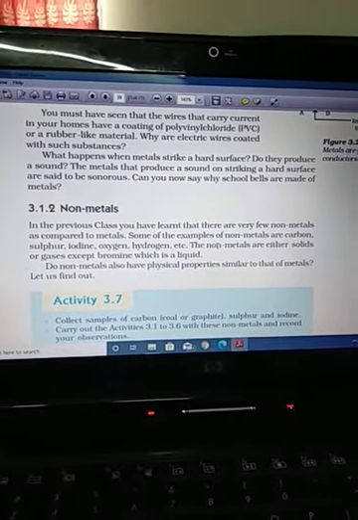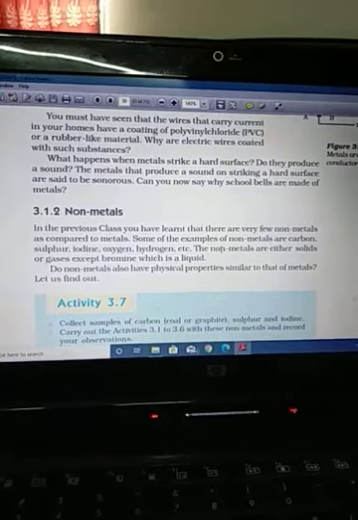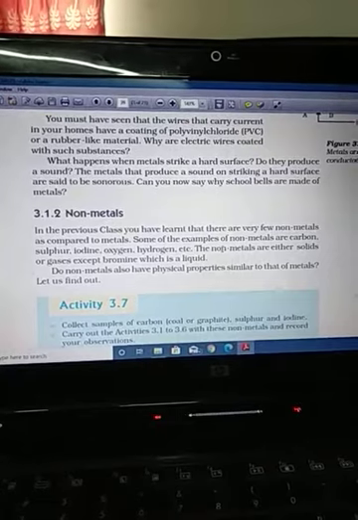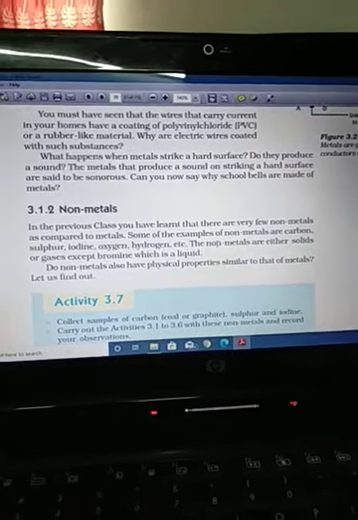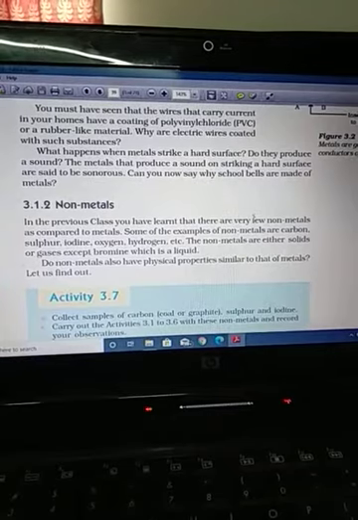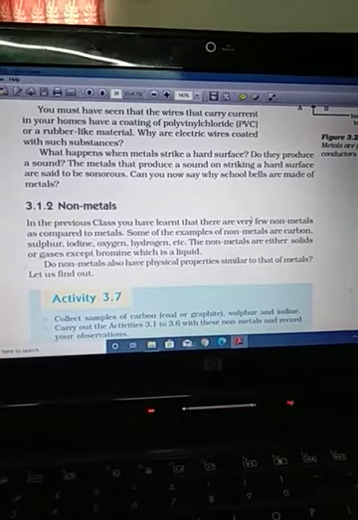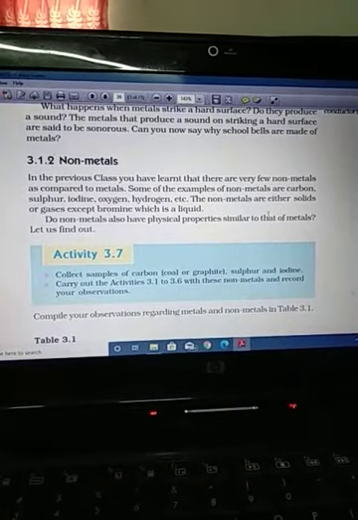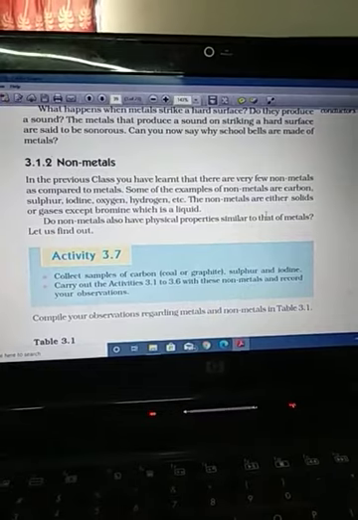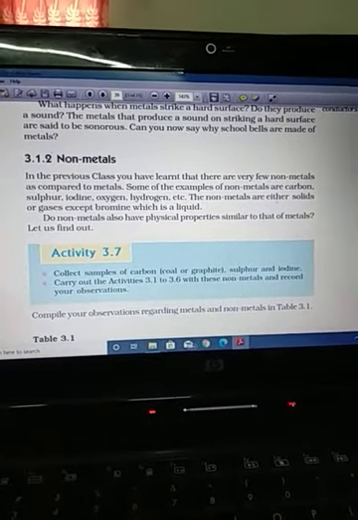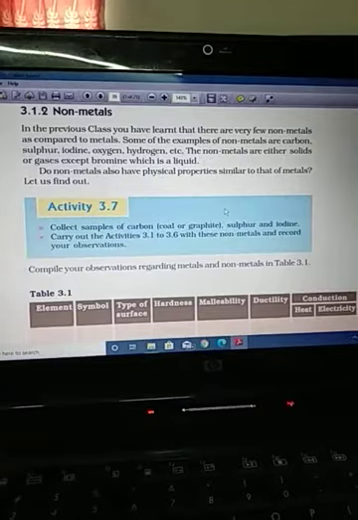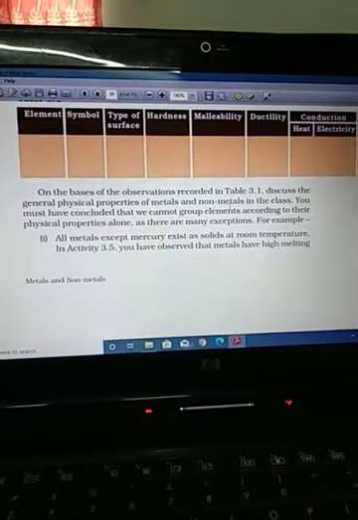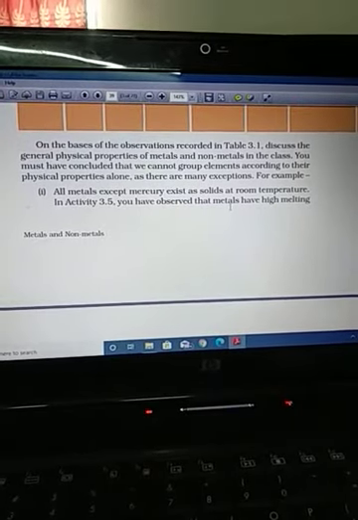For carbon, three crystalline allotropes are known: diamond, graphite and fullerene. Not much knowledge is available about fullerene. Some other allotropes are non-crystalline, for example carbon black, charcoal, etc. Next, gaseous allotropes, that is oxygen and ozone, etc. So in this way, almost all elements have allotropic forms in so many ways. So these are the exceptions.